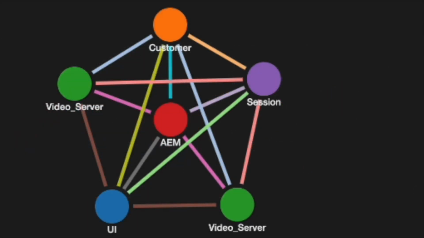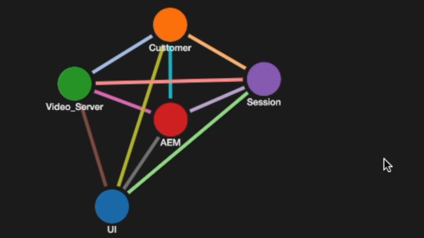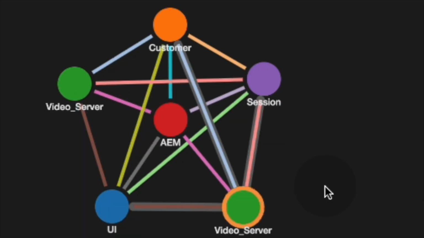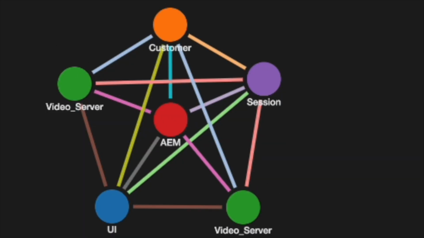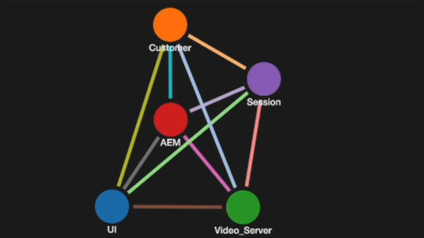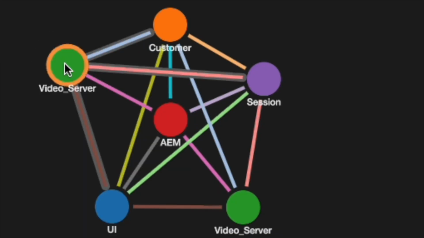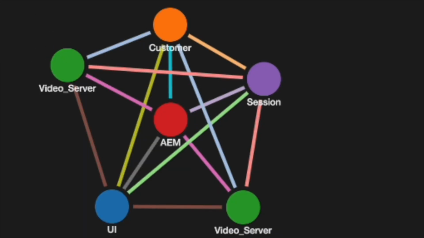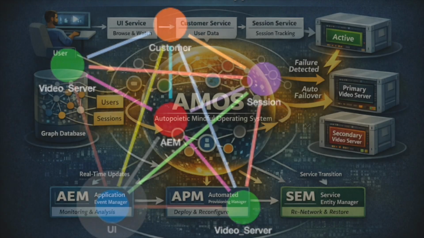This video-on-demand application illustrates how AMOS moves beyond traditional service orchestration to deliver truly self-healing, resilient systems. By representing services, users, sessions, and events as a living graph, AMOS maintains continuous situational awareness of the application's state and behavior.